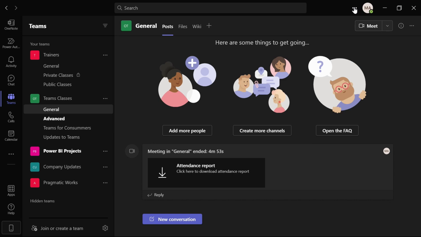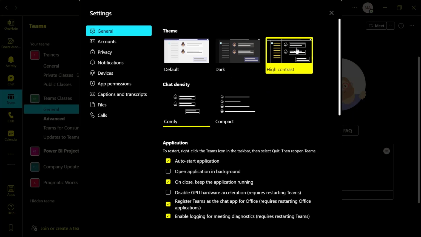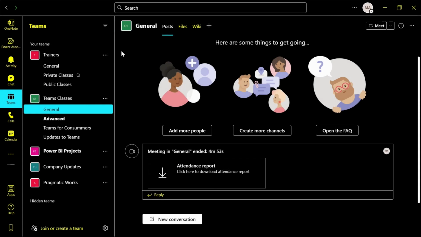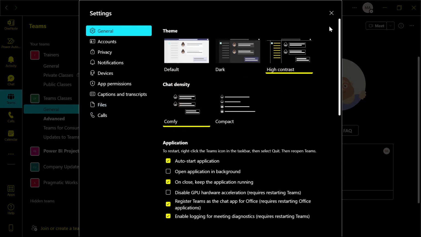I'm going to go back up to the ellipses and click back into my settings, and let's look at the high contrast next. So high contrast is, like I said, high contrast. So plain darker background, kind of neon shades almost in here. It's a little bit retro, a little bit some fun 90s colors. So if you like it, you can modify it and change it back. Let's head back into settings now. I'm going to switch mine over to default again.